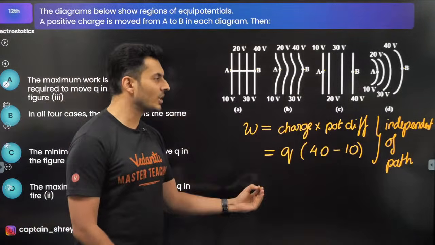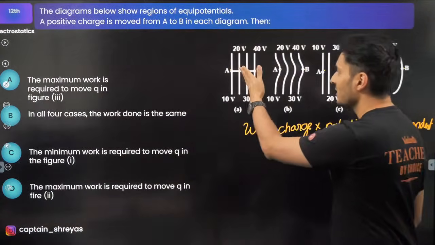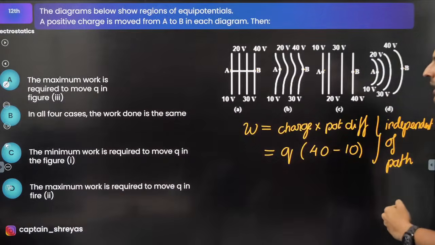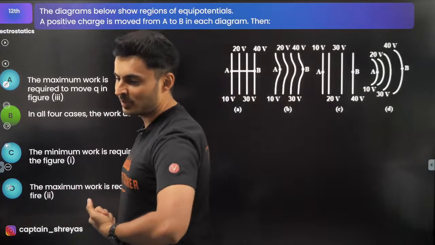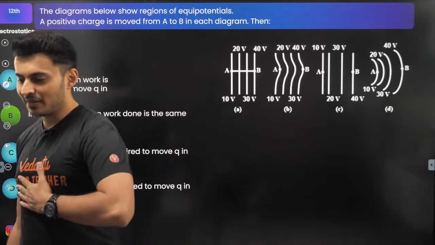So there is no question of worrying about what the shape is, what the path is, how you are taking it. It should be the same in all the 4 cases. Hence option B. Yes, cubing method, very good. Okay.